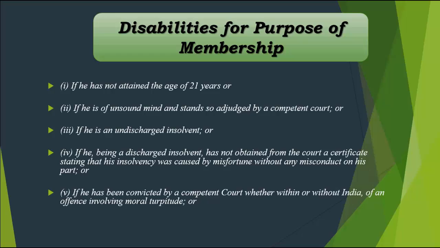So moral turpitude is an action taken by you where you have compromised your morale, right? You went wrong, and you went wrong because your ethics were not strong. But if in case you went wrong because of any technical reason, that was committed in a professional capacity, then you will not be called to be convicted of any case involving moral turpitude. But if that has been done by the court by mistake, then you can ask the court to discharge you from that allegation, or you can even write to the central government. Then he may, by order in writing, remove the disability that has been attached to you, and you will again be eligible to be a member.